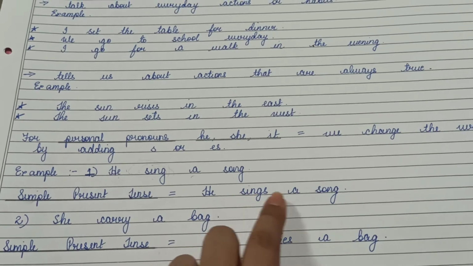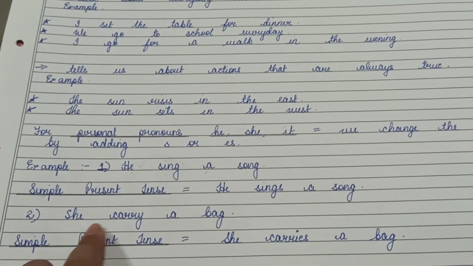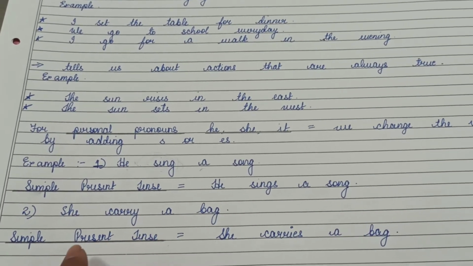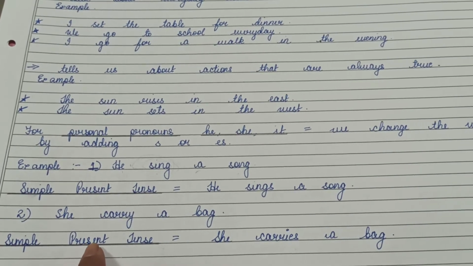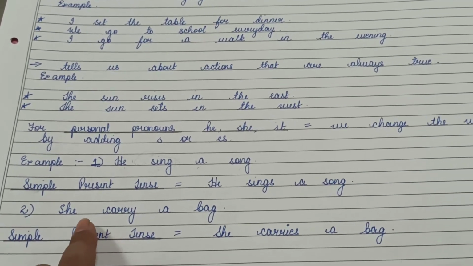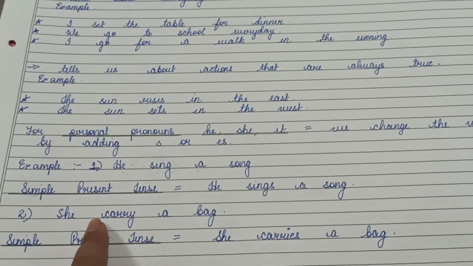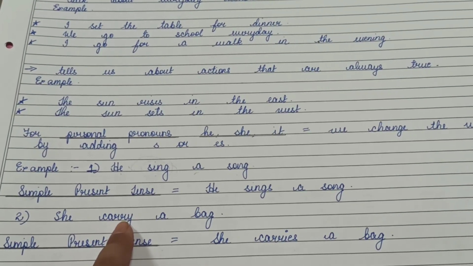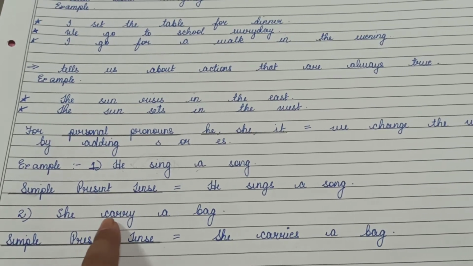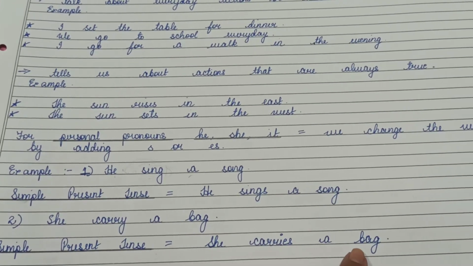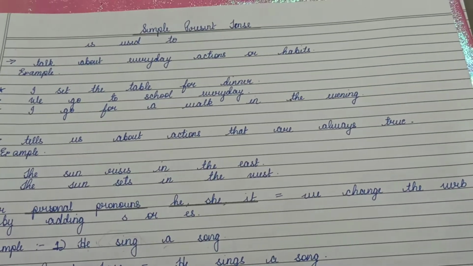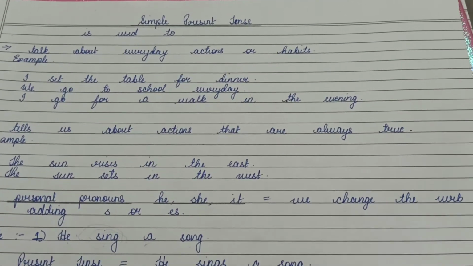He sings a song. She carry a bag. Now, if we are going to change it into simple present tense, it will become she, because it starts with a personal pronoun. So we will add es, isn't it? She carries a bag. All right. And let's see the next example.